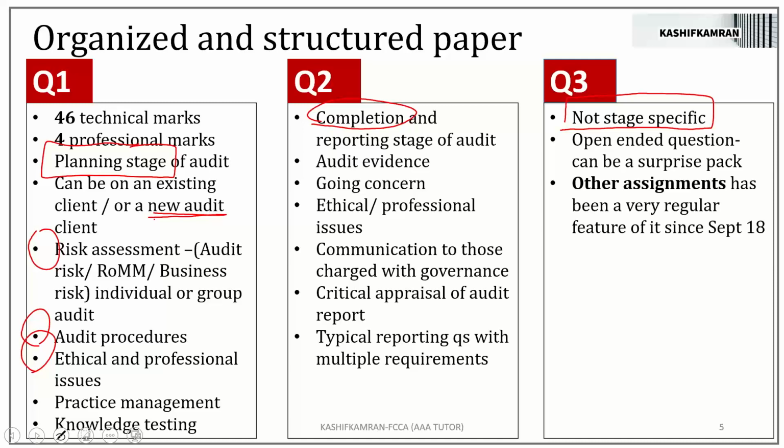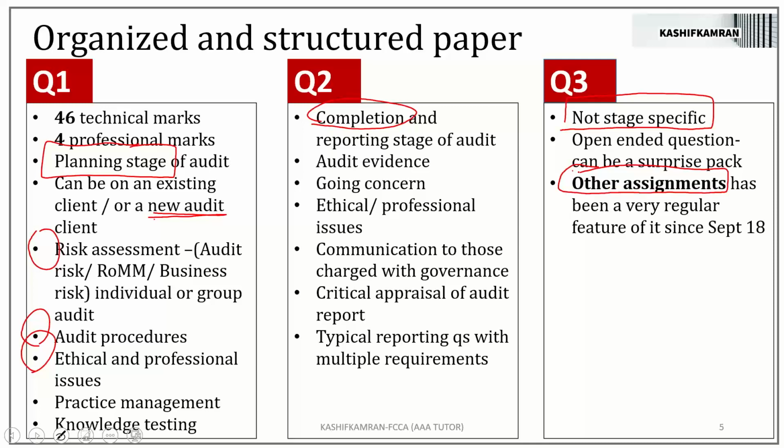September 19, for example, there are some papers which are not published, right? So don't get confused. But in September 19, the examiner asked for forensic in question number 3. And then in December 19, the examiner asked for due diligence. That's back-to-back. But that shows the examiner's tendency of asking other assignments in question number 3, and that has come many times. So syllabus area F, other assignments, is a very regular feature of question number 3. I hope you agree with that, and if you have practiced past papers of the recent 5 or 6 attempts, you must have seen other assignments is a very, very regular feature of question number 3.